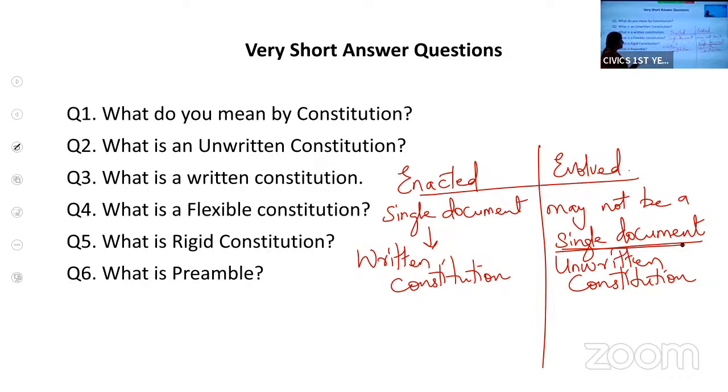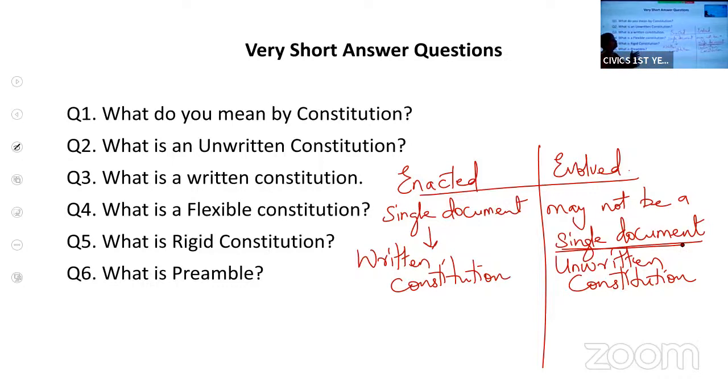For example, if you see your textbook, you have everything in order. Chapter 1, then it will be followed by 2, 3, 4, like that. Everything will be in a single book in a proper order. But if we talk about the important notes, it may not be in a proper order. It may be a single document, but it may not be in a proper order.